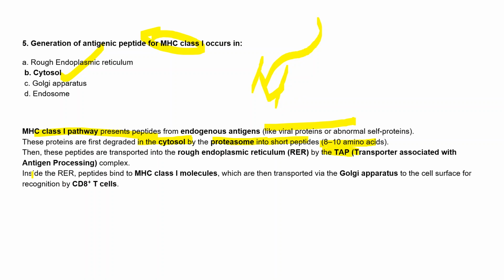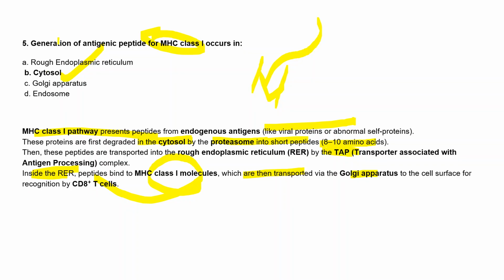And after that, inside the rough endoplasmic reticulum, they bind to the MHC class 1 molecules, which are then transported by the Golgi apparatus to the cell surface for recognition by these CD8 positive T cells.